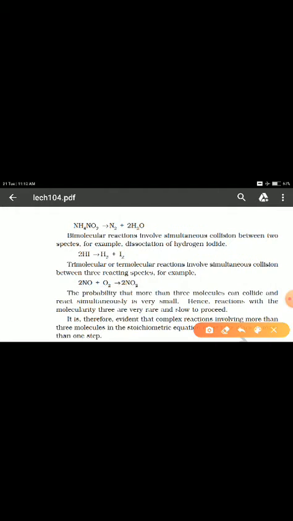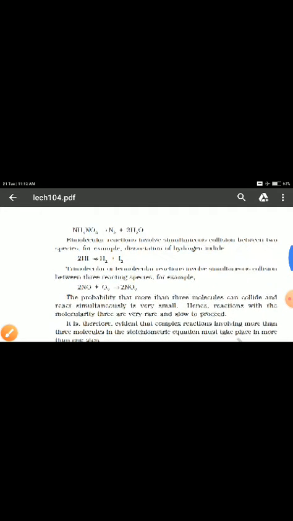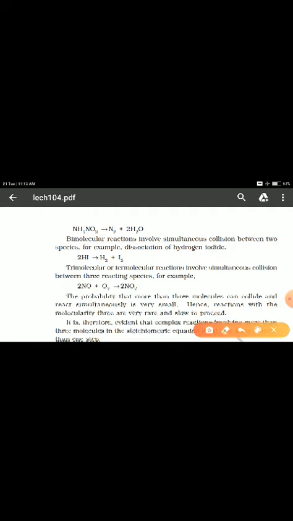Right, now we consider another example. 2HI gives H2 plus I2. HI is hydrogen iodide, H2 hydrogen, I2 iodine, that we know very well. How many reactants are taking part here? You can see 2HI, which means 2 reactants. 2HI means HI plus HI.